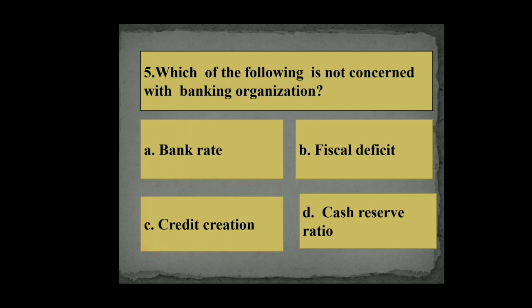Fifth question. Which of the following is not concerned with banking organization? A. bank rate, B. fiscal deficit, C. credit creation, D. cash reserve ratio. Its right answer is fiscal deficit.